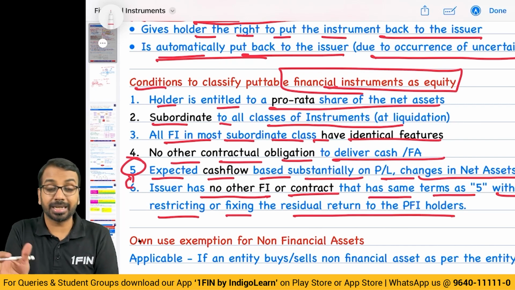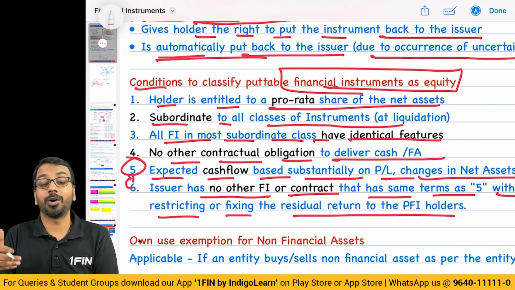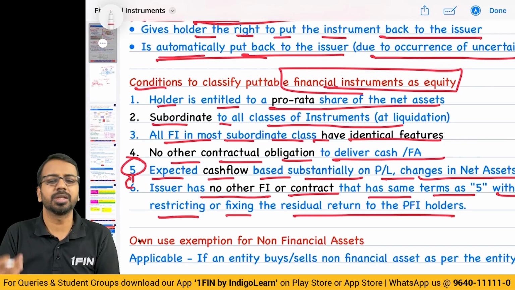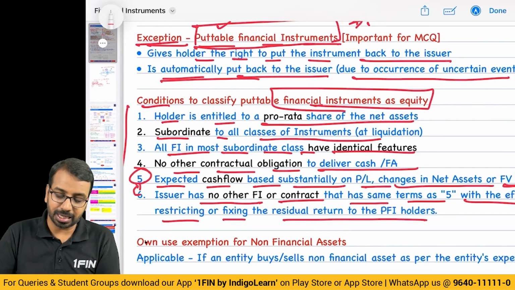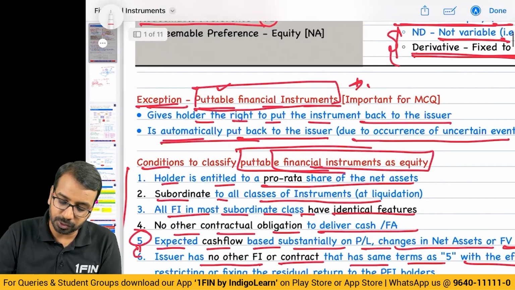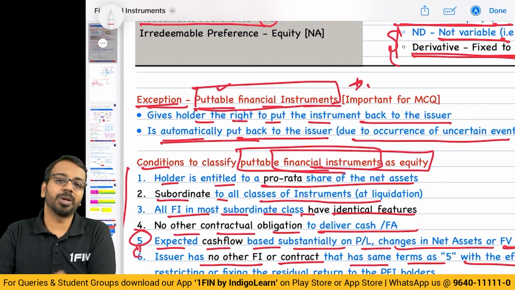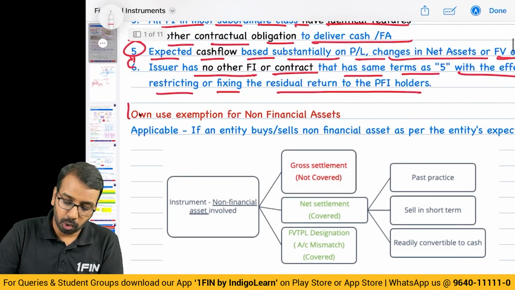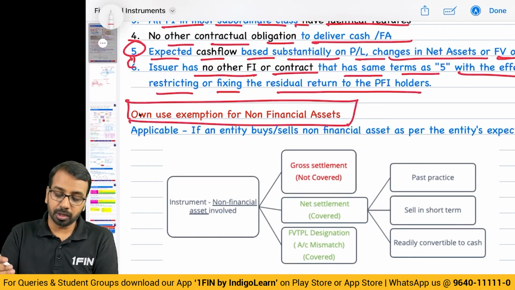Okay, important, as I told you from an MCQ point of view, don't break your head trying to overboil or keep on reading again and again. Read it 2-3 times, that is more than sufficient. What you need to understand is if these conditions are satisfied, then the puttable financial instrument, which typically would have been classified as liability, would now be classified as equity. I hope it's clear.